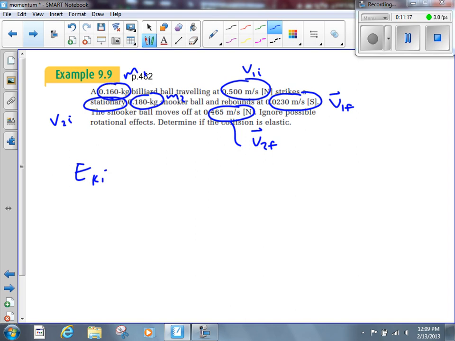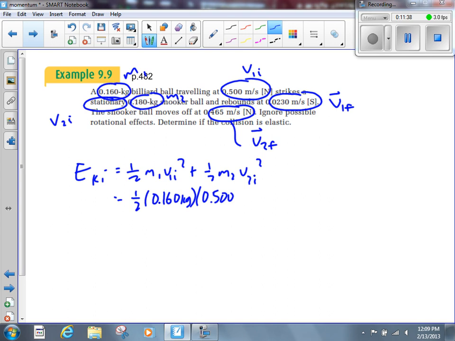All right, EKI is equal to 1/2 m1 v1I squared plus 1/2 m2 v2I squared. We don't have to worry about canceling out the masses here because they're different masses. But even if they're the same, remember, you can't cancel them out. Mass 1 is 0.160 kilograms, and v1I is 0.500 meters per second.